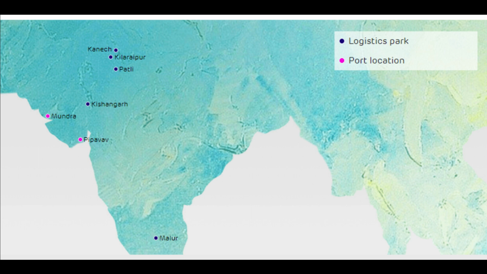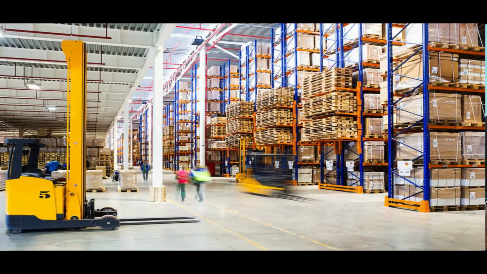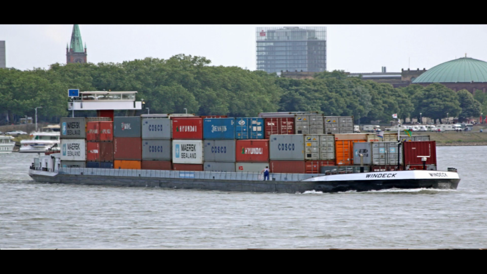Next, let us focus on the logistics business. In the logistics business, they have 5 logistics parks across India, starting from Kanech in Punjab, Kila Raipur in Punjab, Patli, Kishangarh, and Malur in the south. These are the logistics areas where they have a presence. The services and capacity they operate with are 60 rakes in the logistics segment, 4 lakh square feet of warehouses, 5,000 plus containers, 0.9 million metric tons of grain silos, and another 6 inland waterway vessels.